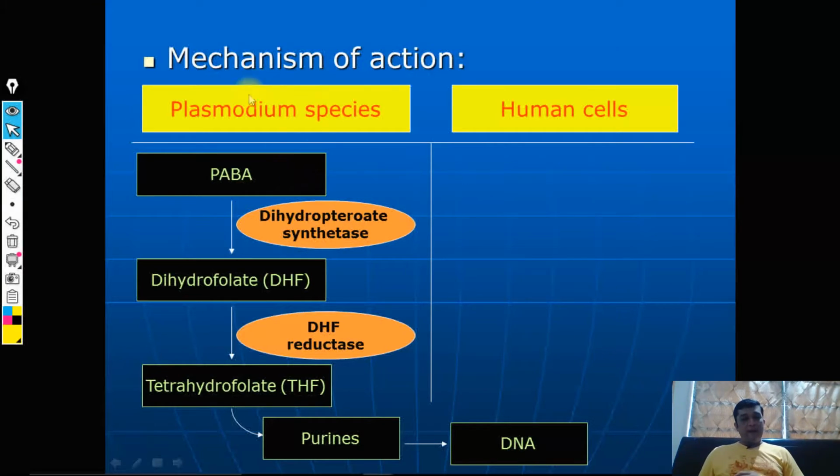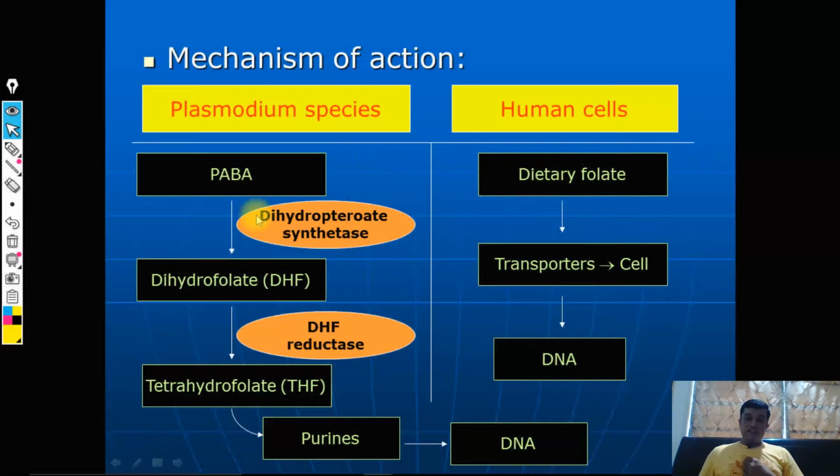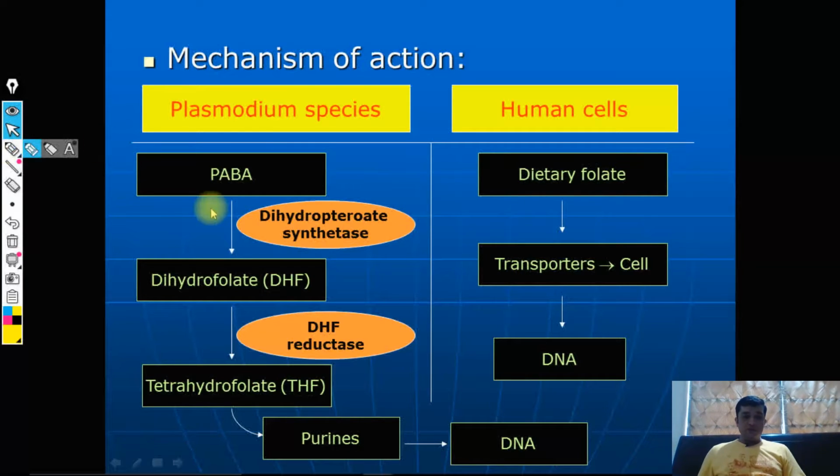Maybe you have learned the same pathway for bacteria also, we have revised it and discussed it with the Plasmodium species. In humans such a pathway is not existent, and you just know that it is dietary folate which is taken up by cells with a special transporter mechanism, and that leads to DNA synthesis. So, you do not have synthesis of folic acid in the human cell, and that is the reason why this is a selective toxicity. It will not interfere with any mechanism in the human. That is the basis of selective toxicity.